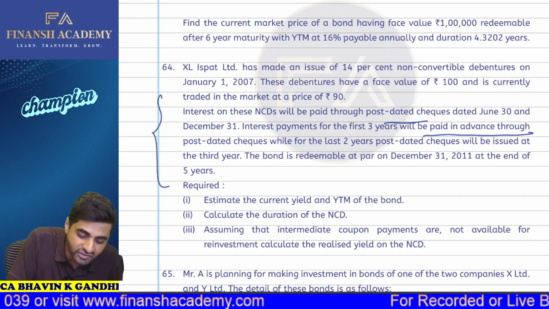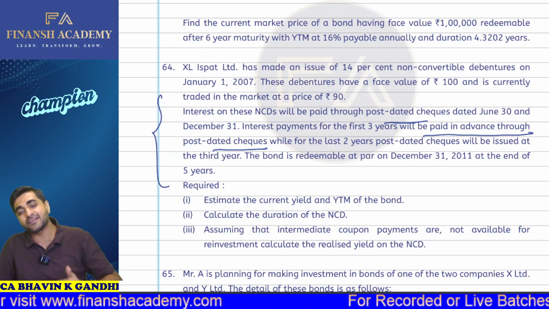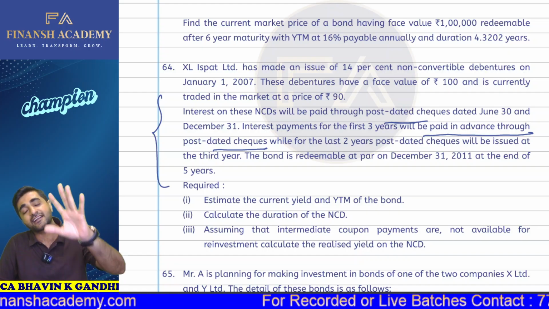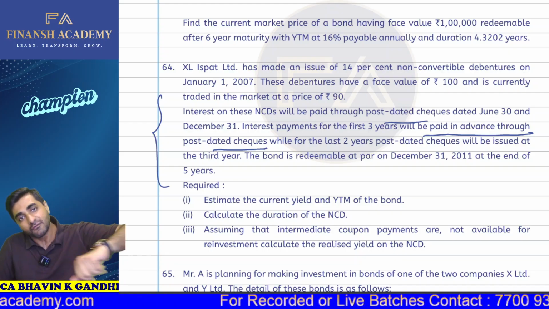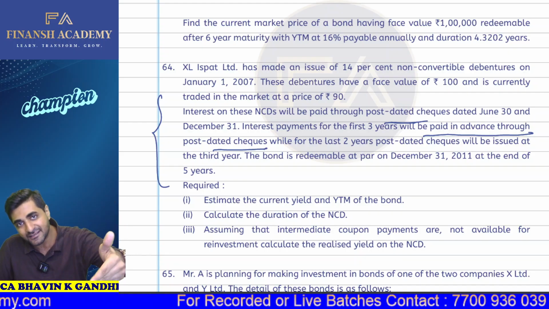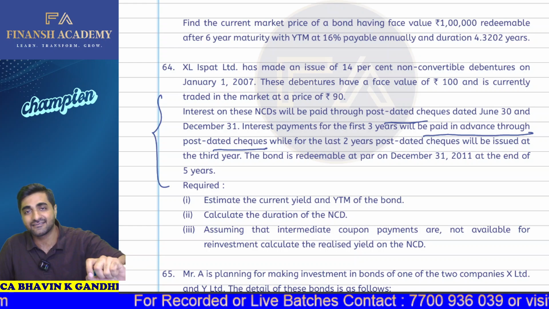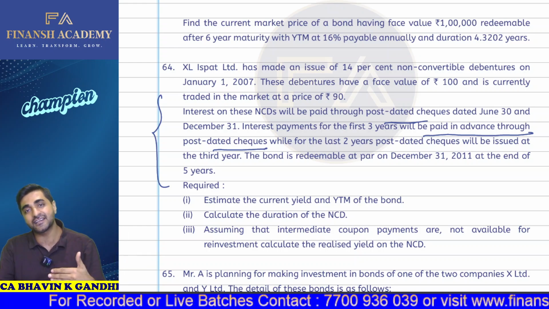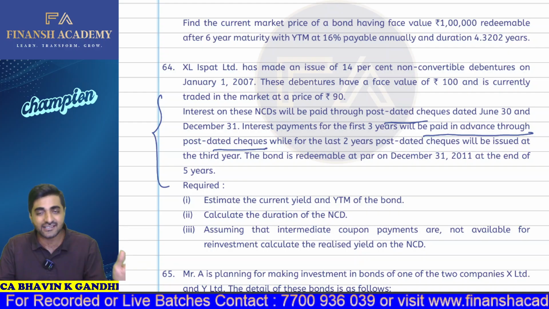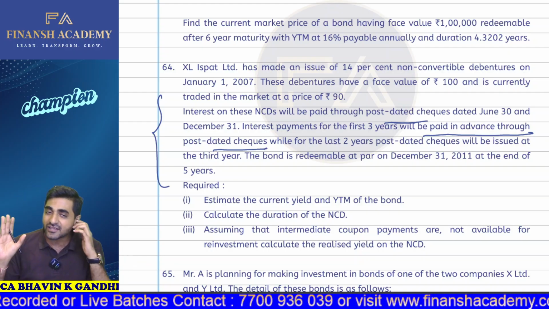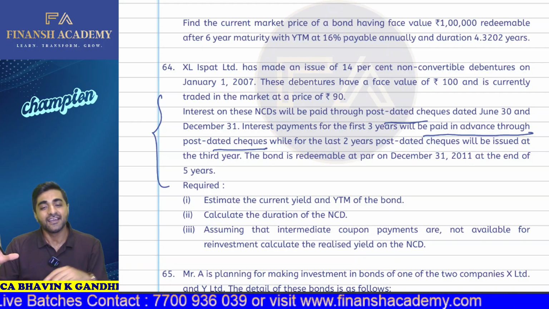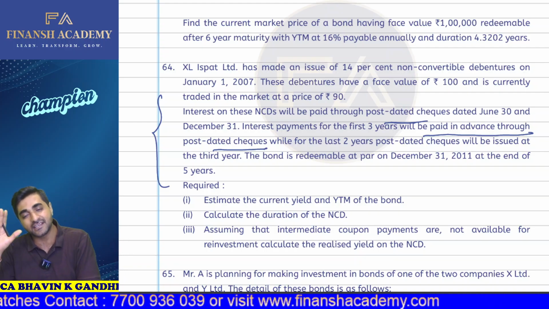But it will be paid in advance through post-dated checks. Now, this absolutely makes no sense. This is just like telling you that we will give you 2 years of articleship stipend in advance, but via post-dated check. How is this even making sense? So here the company is giving the interest in advance, but via post-dated check, so it's not called an advance. The interest will be due as and when it is received only. So there is no advance payment which is being received here.